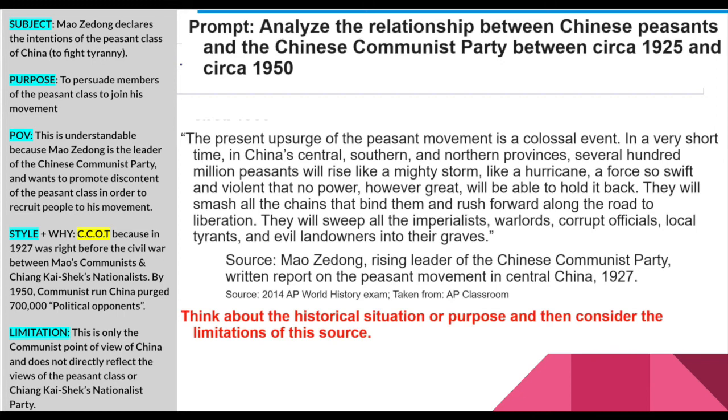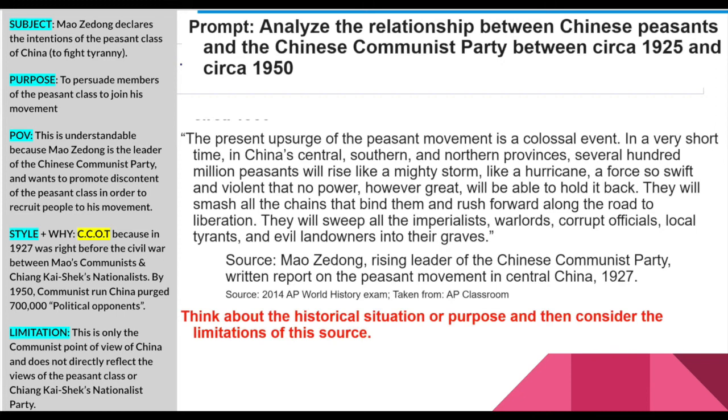So what's the limitation on this document? Well, this is only a communist point of view of China at this time. It doesn't directly reflect the views of the peasant class or Chiang Kai-shek's Nationalist Party. So if you're just a poor Chinese family and you haven't made a decision who you want to support, this doesn't reflect their point of view. This only reflects the communist leadership point of view. And it doesn't reflect the other side that's against the communists, the Chinese nationalists and Chiang Kai-shek. So it only gives you a limited point of view, this document. Okay?